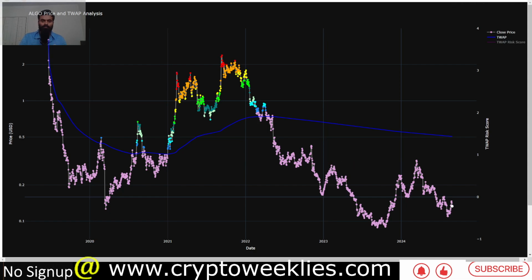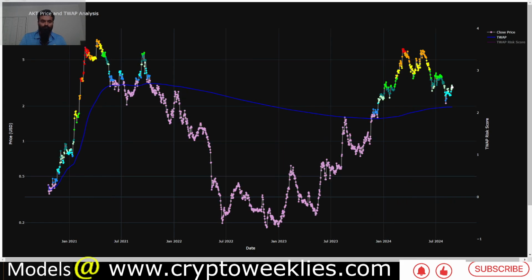If we were to compare this with Akash and broaden the time range, you can see that Akash's price, way back in early to mid 2021, was above the time weighted average price, but during the course of the bear market the price fell significantly below it. If we compare February 2023, the time weighted average price was $1.87 and price was around 61 cents, again one third of the time weighted average price, and then till May the price crashed again and formed a new higher low from its January low.